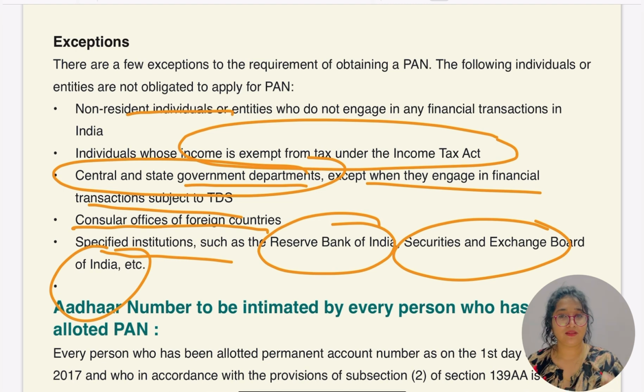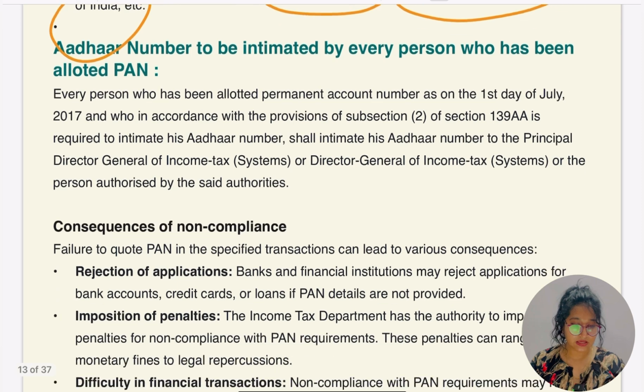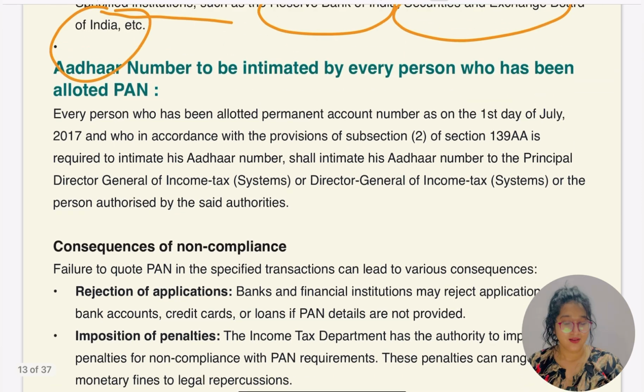Who are the people? The non-resident Indian, and the individual whose income is exempt under the Income Tax Act, and the central departments, SEBI, Reserve Bank of India and some of the consular offices of foreign countries. Let's go for the last section of this lecture.